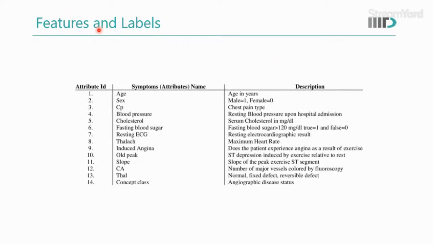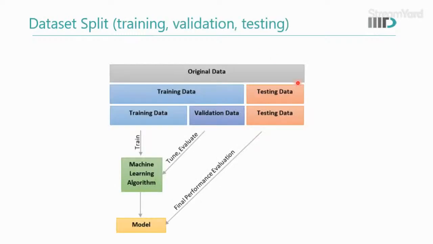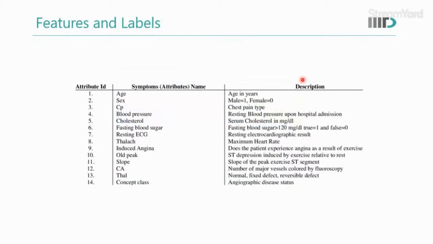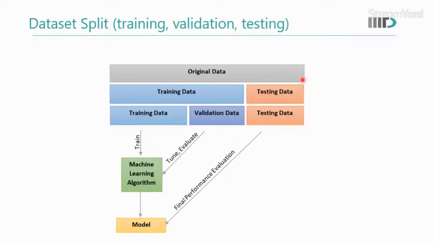Now let's look at the features and labels. There are attribute IDs. Let's say these are the 14 attributes: age, sex, CP, blood pressure, cholesterol, and so on. The description says age is in years. Sex is a binary feature where one means male and zero means female. CP is the chest pain type, and so on. So this is what the data set actually contains, and this is how the data set is organized.